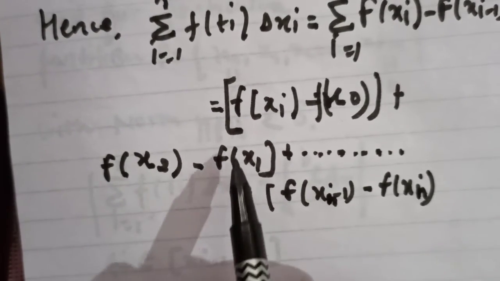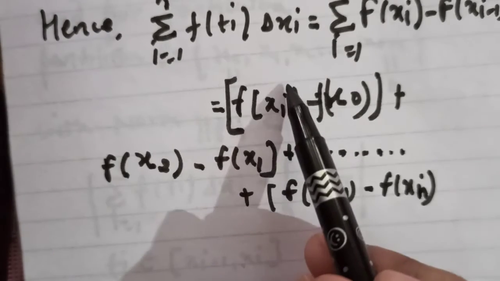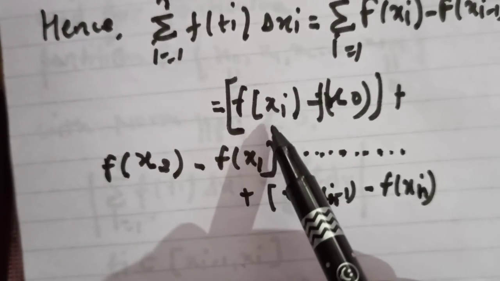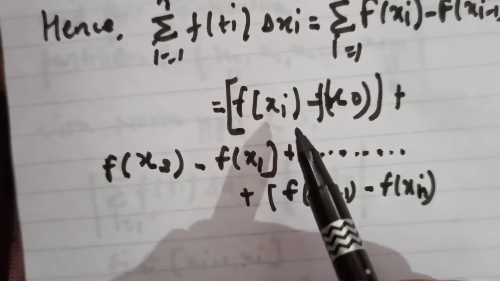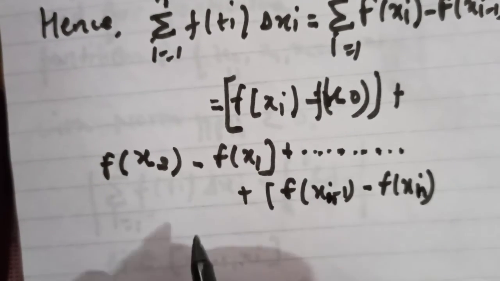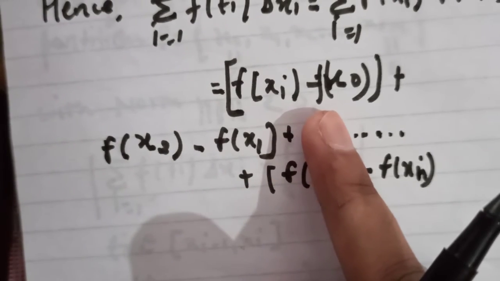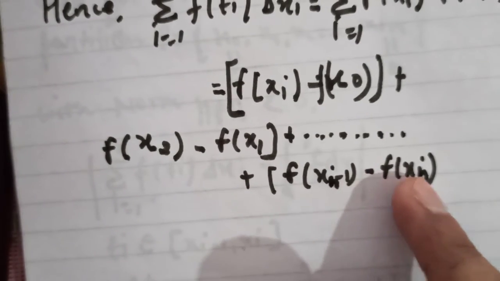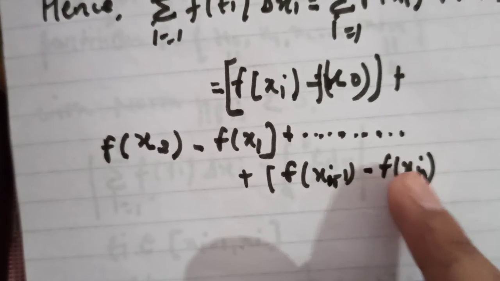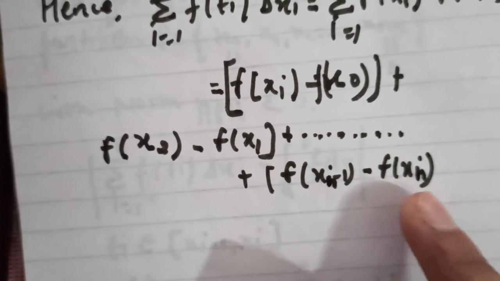What does it give? You see that every term x1 is paired with another x1, and they cancel out. So what is the remaining term? F(x naught) and f(xn). Here f(x naught) is the value at a and f(xn) is the value at b.